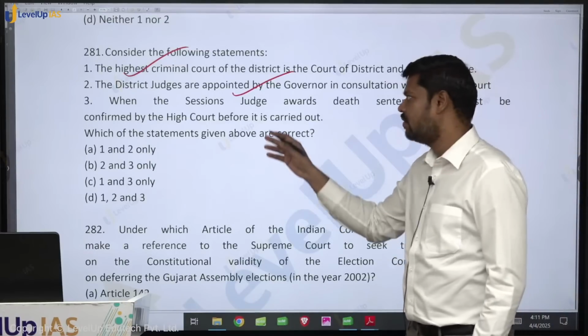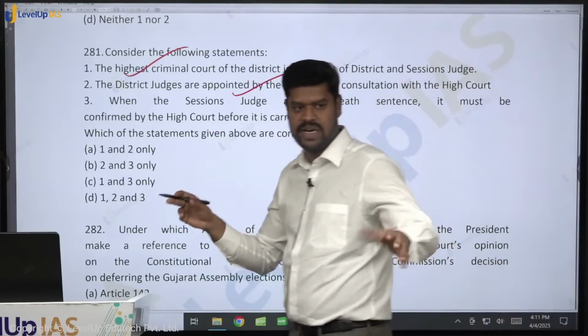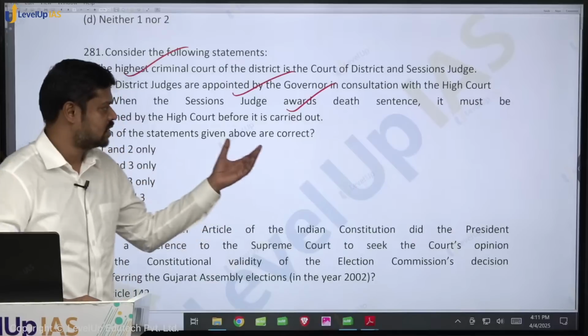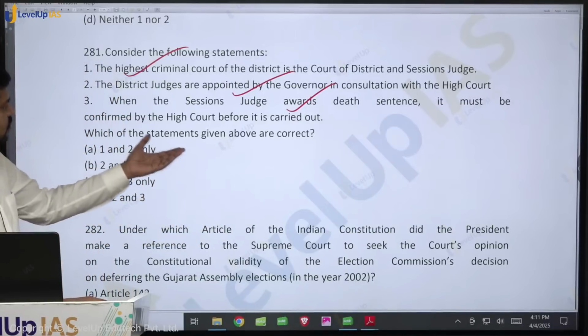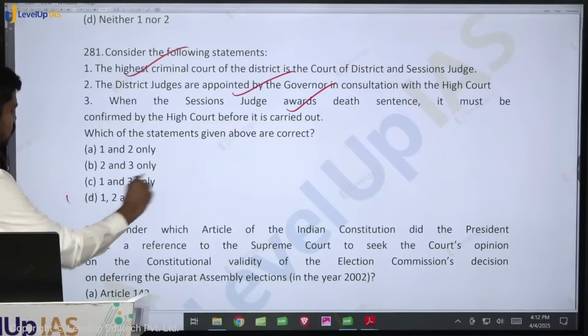But however, this is not there in the constitution, it is only as per the criminal procedure code, which has been renamed right now. Whatever is the name of the law, as per the law, it is the case. Which of the statements given above are correct? What is the answer? All the statements 1, 2 and 3.